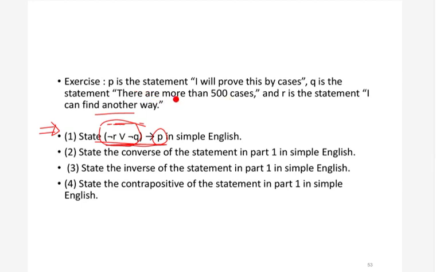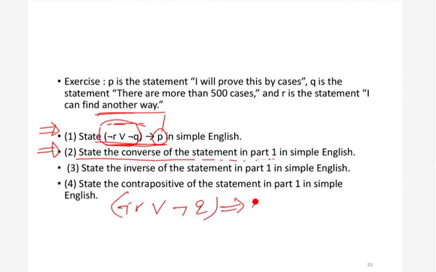So let's see the next part: state the converse of statement 1 in part 1. What will be the converse? For example, if we have not R or not Q implies P, what will the converse be? We already know the converse of this statement is obtained by just interchanging them. So the converse will be P implies R dash or Q dash.